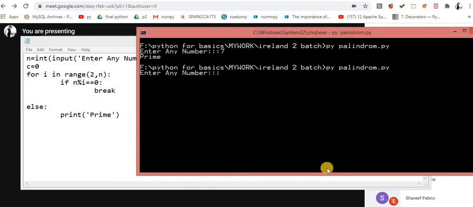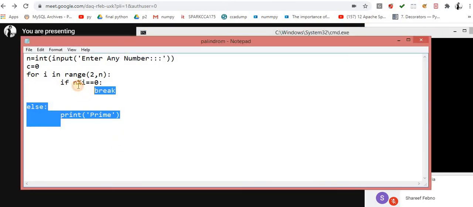Because what about other? Let's suppose 8. So how will you manage it? How do you come to know whether this condition is successful or not? If you do not use C equal to 0 after the integer, then the only condition for I is when the number is divisible by 2 and equal to 0. So it goes like, okay,